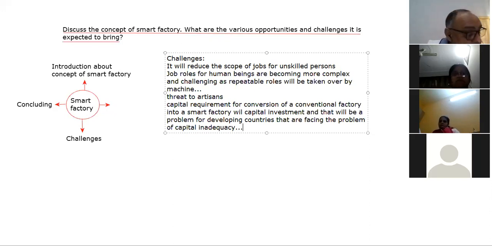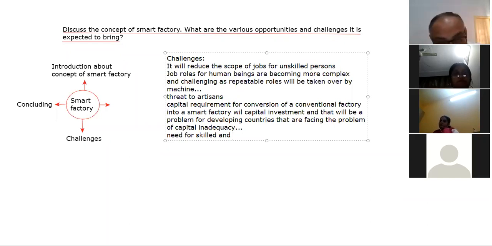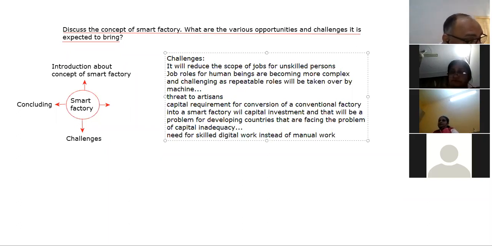The next challenge is the need for skilled digital workers instead of manual work. Manual work will no longer remain; skilled work will come into the factories.